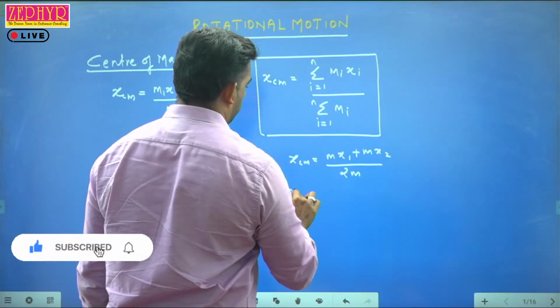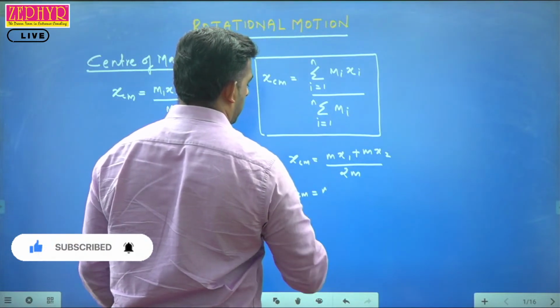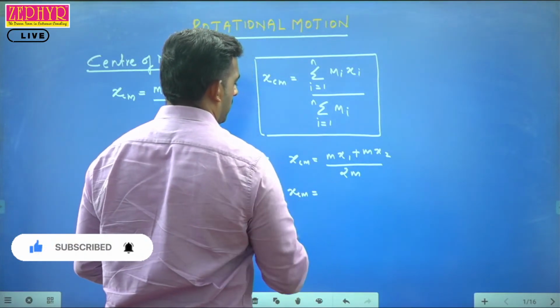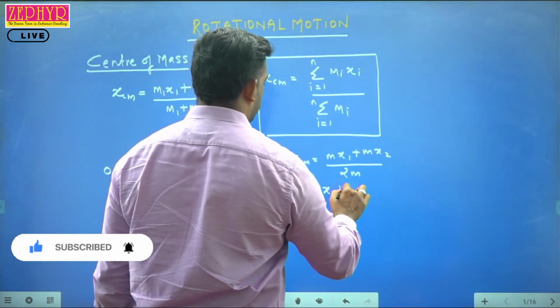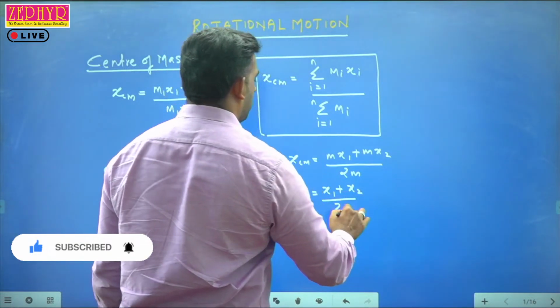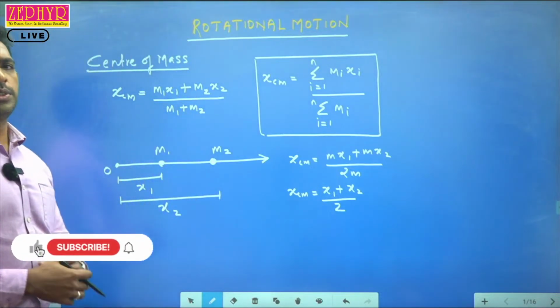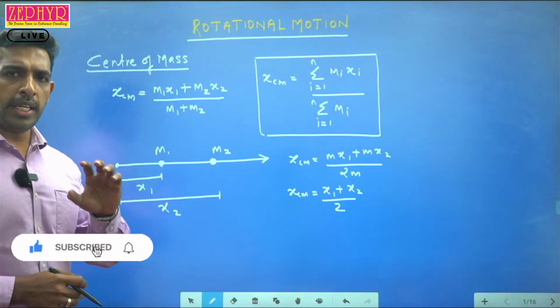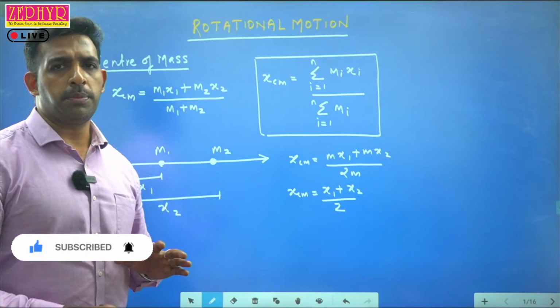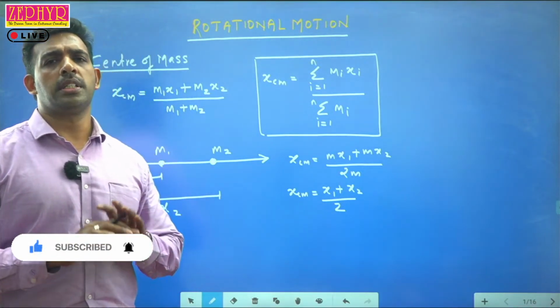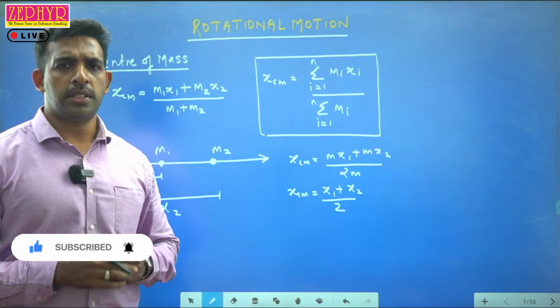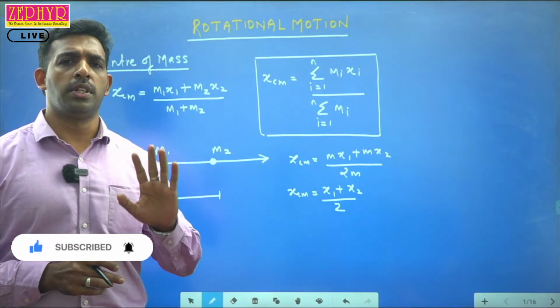That is, xcm is equal to x1 plus x2 by 2. For any symmetric distribution of masses, the center of mass will be exactly at the geometric center.